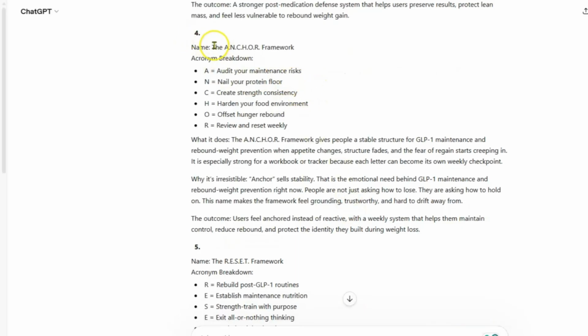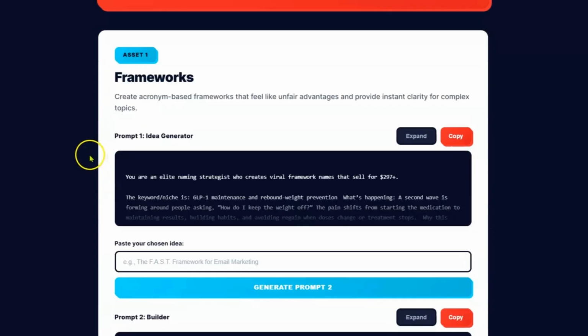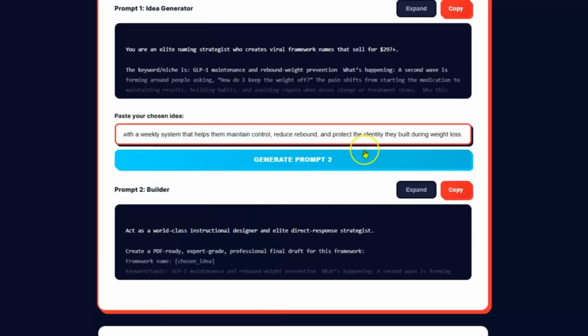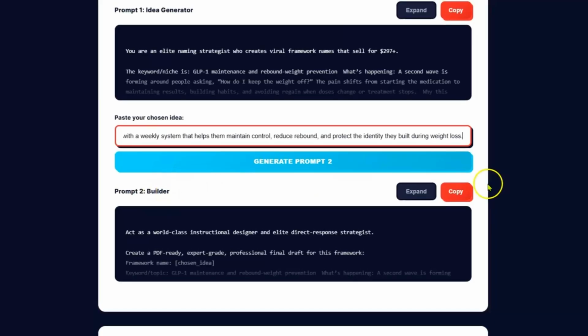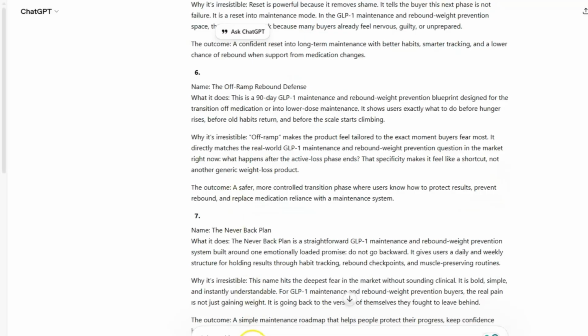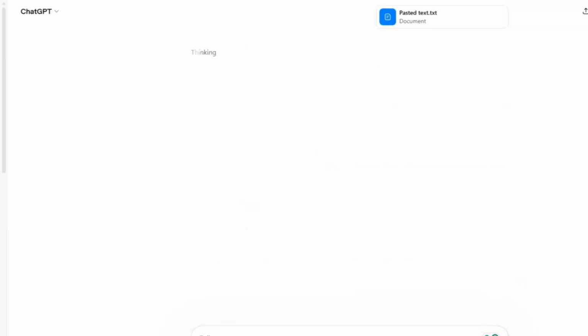And so what I'm going to do is copy all of this right here, and then we're going to go back to our digital asset creator, right? And so we can paste this idea in this box right here, and then it's going to generate prompt 2, which is a prompt builder. So we're going to copy this prompt. We're going to go back into ChatGPT, and we're going to paste it right there, and it's going to go ahead and upload that, and then we're going to say go. Now it's going to create the prompt for the assets that we're going to be building. And I will come back to you once it's done.